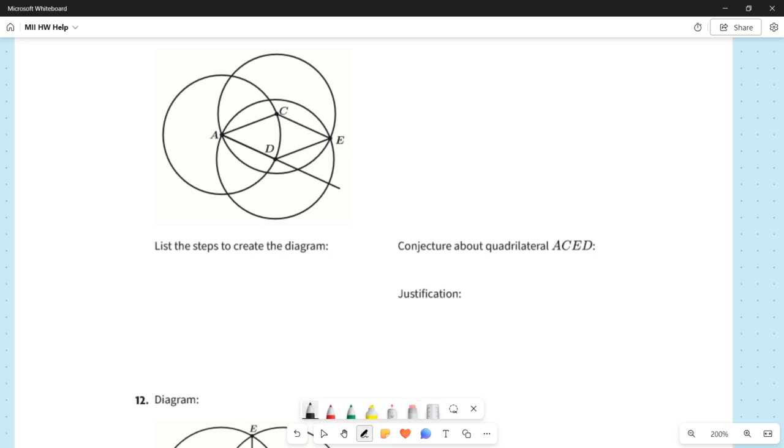So basically with this question, what you want to do is say, all right, if you had to recreate this picture, what would you do? You're given a blank sheet of paper. For me, I would probably start by just drawing a circle, and might as well go in alphabetical order. So circle A is the circle that is centered at A. It's this one right there.